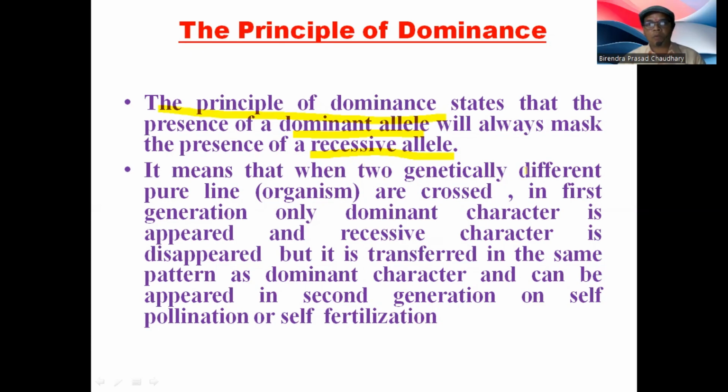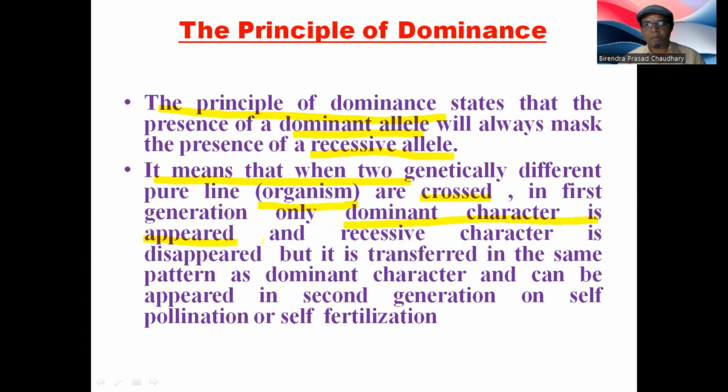In simple language, we can understand this law. It means that when two genetically different pure lines, which are pure homozygous, are crossed, तिनीहरूलाई क्रस गर्यो, then in the first generation only the dominant character appears. भनेको पहिलो जेनेरेसनमा खाली dominant character मात्रै phenotypically expressed भएको देखिन्छ.